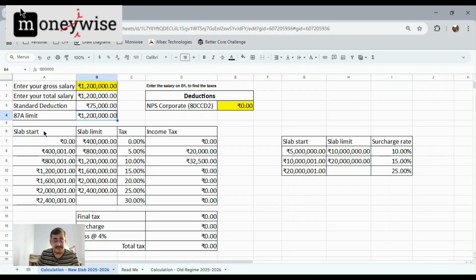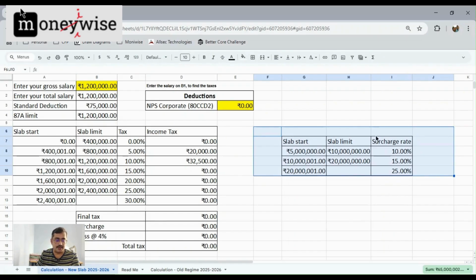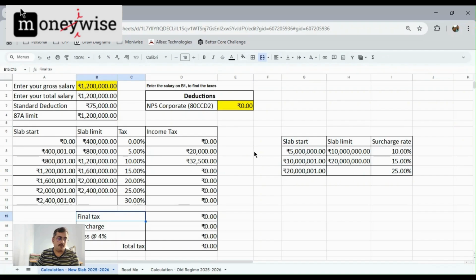Then on the right hand side, you can see that there is a surcharge slab as well. And then once you calculate the per slab income tax, you add them all together to compute the final income tax, add the surcharge, then the cess to compute what you owe the government. That is how the calculation is done. Now that we have set the agenda, let's get into the video.